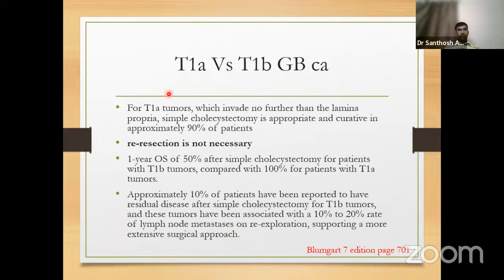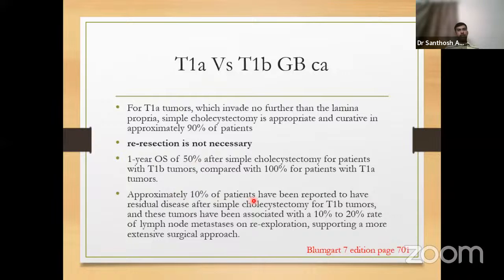The reason is why T1A and T1B are different. T1A tumors do not go beyond the lamina propria, okay, there is no submucosa. Lamina propria, then the muscularis comes. That's why T1B itself is different when compared to other luminal malignancies. Simple cholecystectomy is curative in approximately 90% of the patients. The remaining 10% will have cystic duct margin positivity or bile spill. Re-resection is not necessary. The 1 year overall survival is 50% after simple cholecystectomy for patients with T1B tumors, whereas it is 100% for patients with T1A tumors.